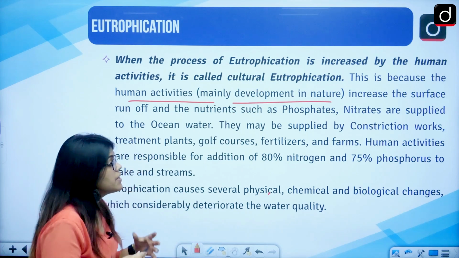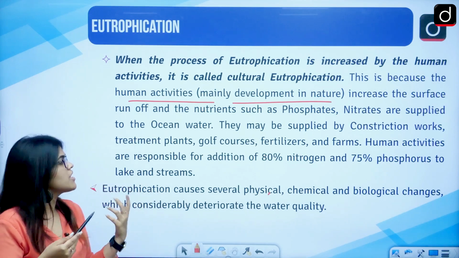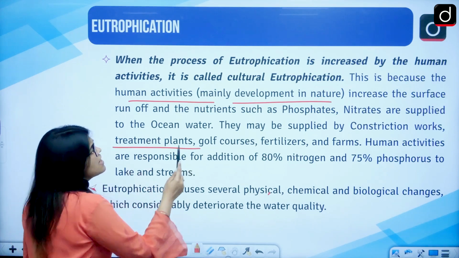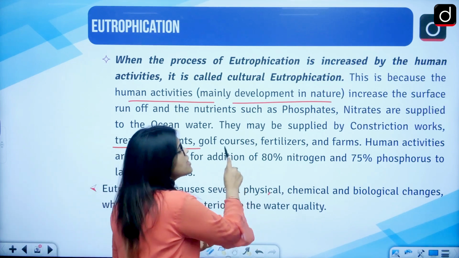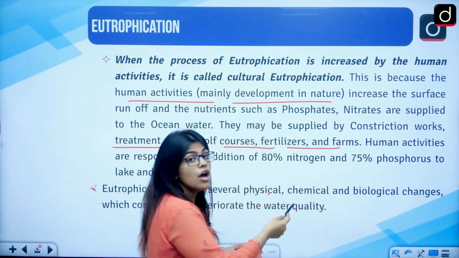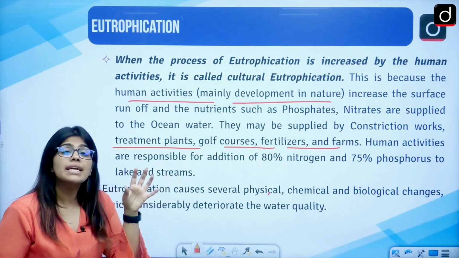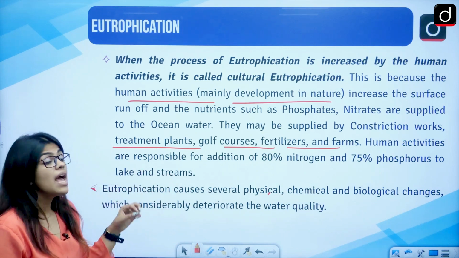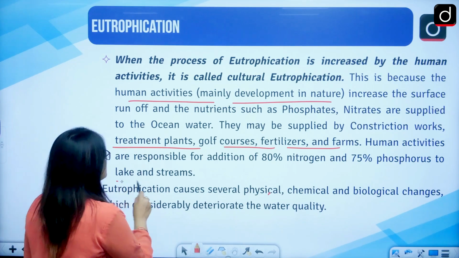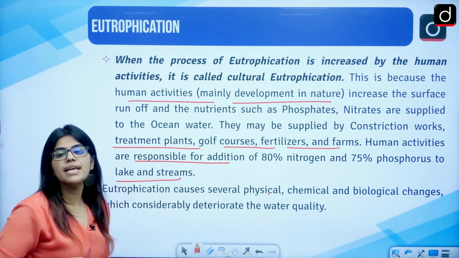They may be supplied by different construction works, treatment plants, golf courses, fertilizers, farmers, etc. Human activities are responsible for the addition of about 80% of the nitrogen and 75% of the phosphorus that is seen in the lakes and the streams.